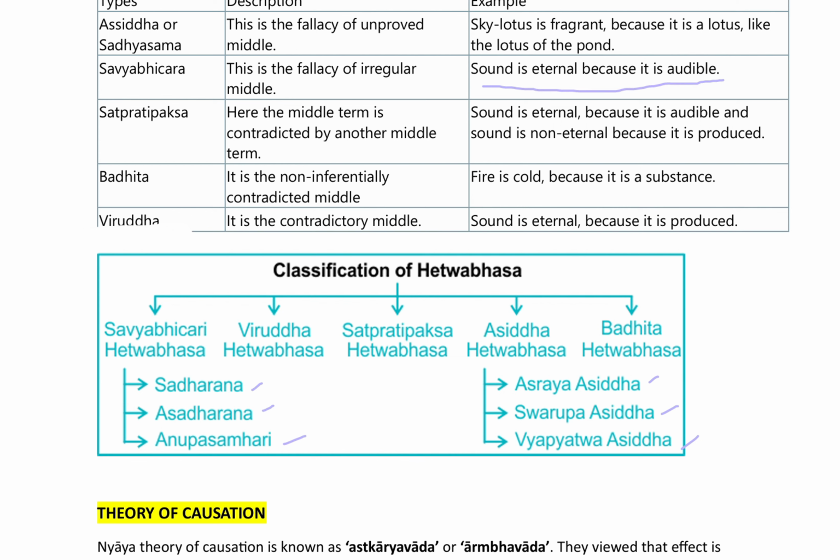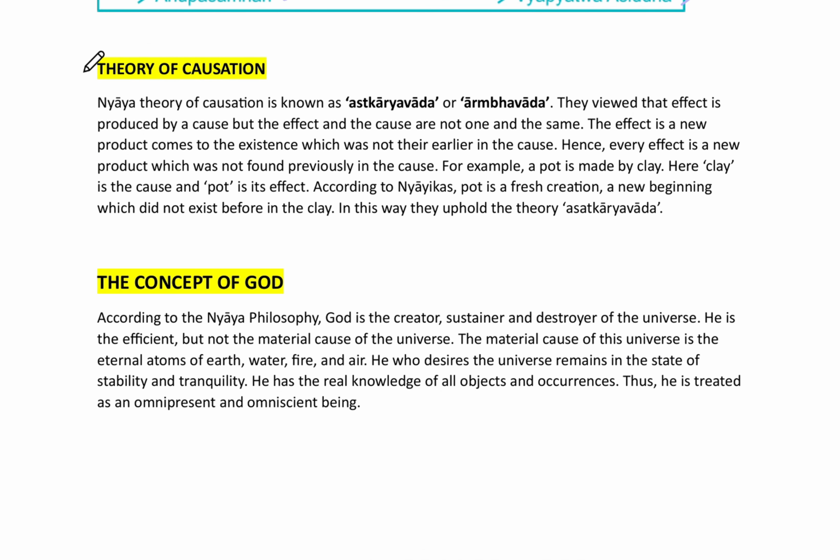Now we will see the theory of causation. According to the Nyaya theory of causation, it is known as Asatkaryavada or Arambhavada. Asatkaryavada means that the effect does not exist in its cause. They view that the effect is produced by a cause, but the effect and the cause are not one and the same. The effect is a new product that comes into existence which was not there earlier in the cause. Hence, every effect is a new product which was not found previously in the cause.